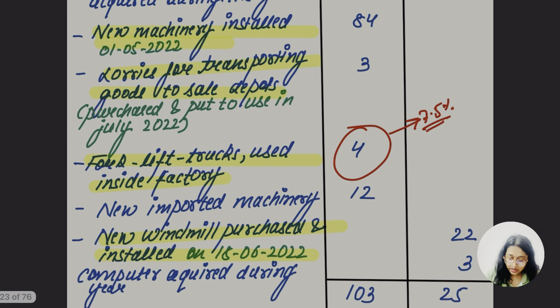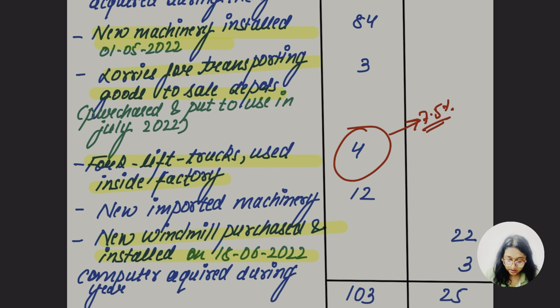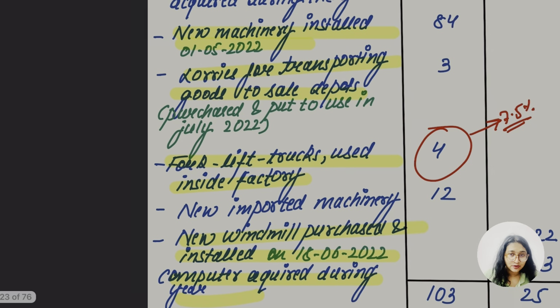So here I have combined them. This is the computer acquired during the year for 3 crore. Hope this part was clear.